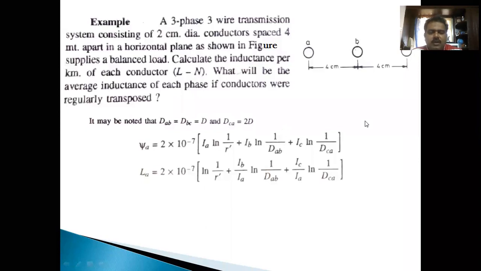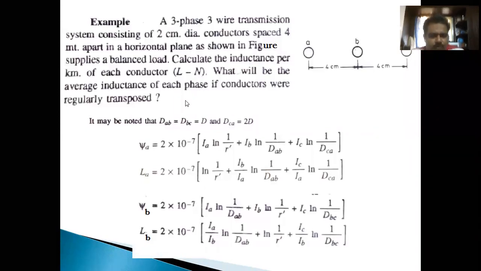And this is an untransposed transmission line. So flux linkages in conductor B are due to its own current, Ib ln 1 by r dash, due to current Ia, Ia ln 1 by dAB, and current passing through C, Ic ln 1 by dBC.